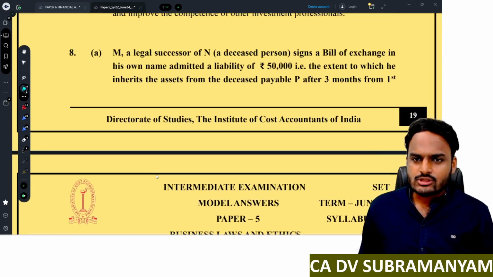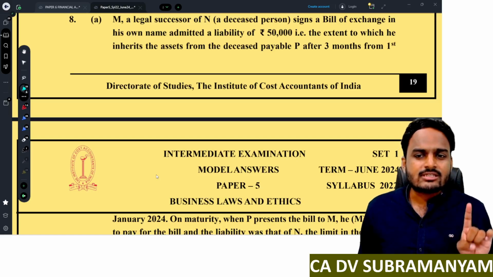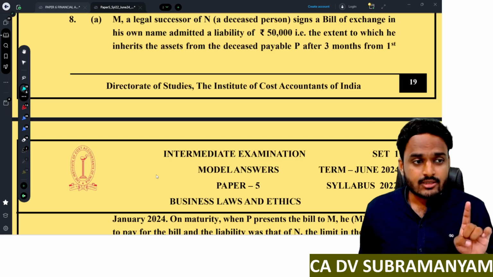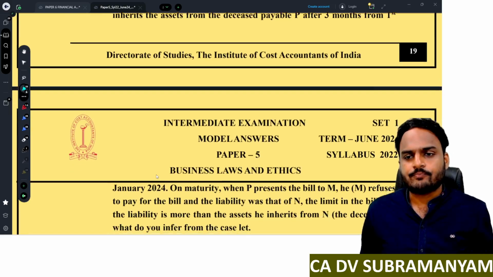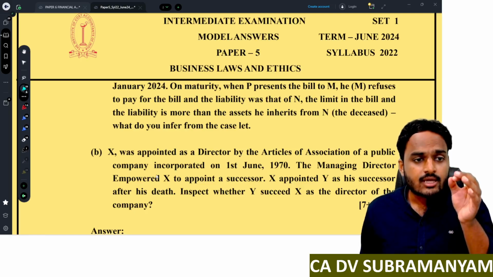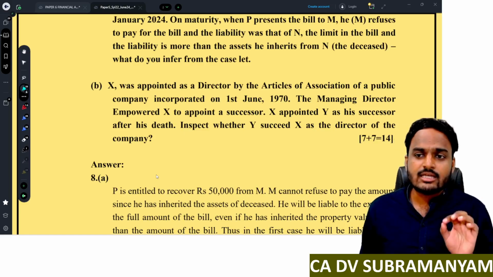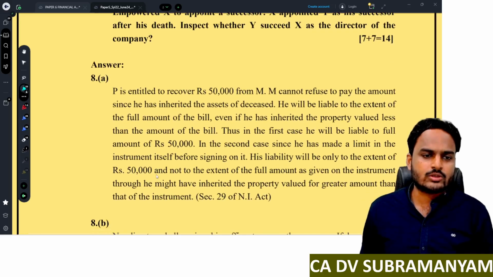In the first question, in the 8th one, the first sub-question, two cases were mentioned. First one, he admitted liability of 50,000 to the extent to which he inherits the assets from the deceased. Now in that case, his liability is restricted to the extent of assets he inherited from the deceased person. If nothing is mentioned, then he is liable for the complete amount.